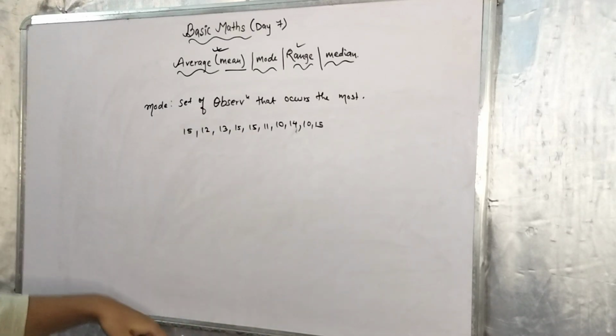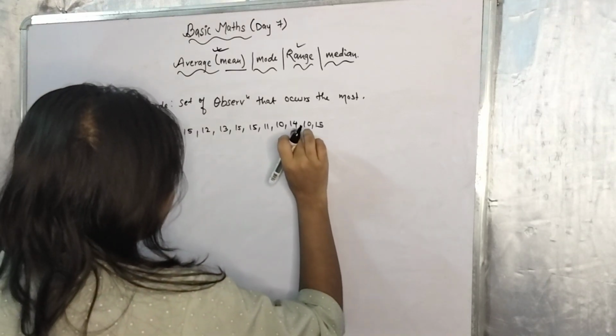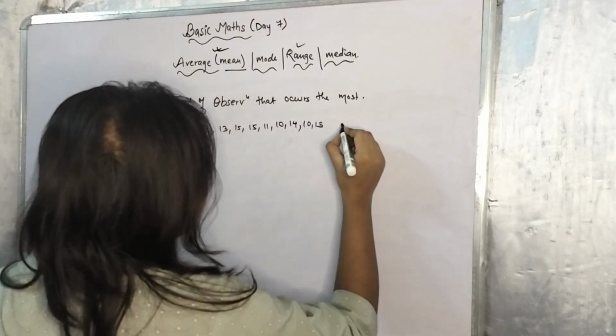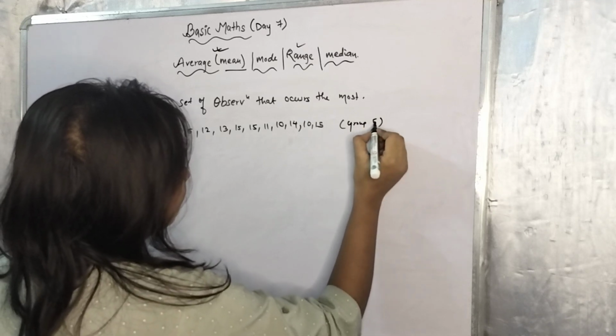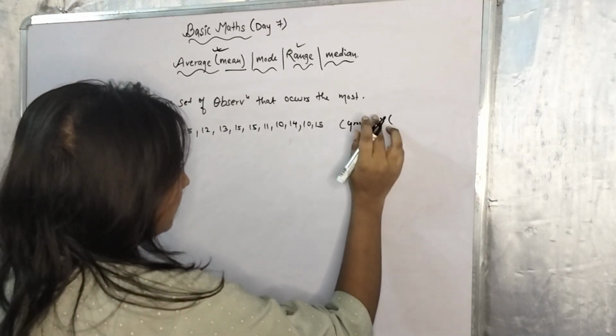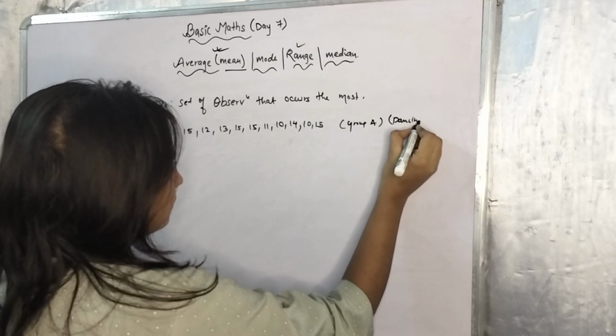So these are the number of students who have started a dancing class, who are present in a dance class in group A. Fine, group A dancing course.